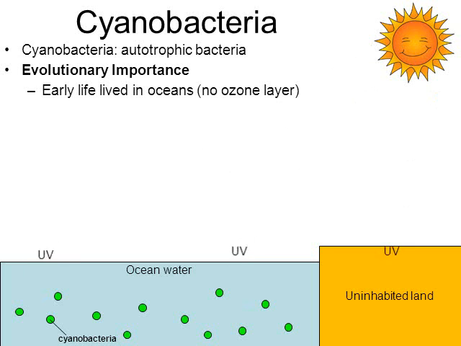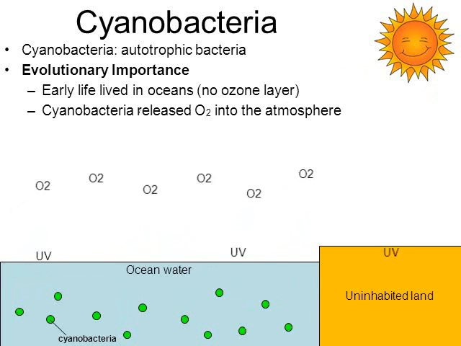And bacteria were the first anything on Earth to produce oxygen by doing photosynthesis. Cyanobacteria, because they do photosynthesis, released oxygen. The oxygen is a gas, and like all gases, the gas drifts and diffuses and spreads out and accumulates.